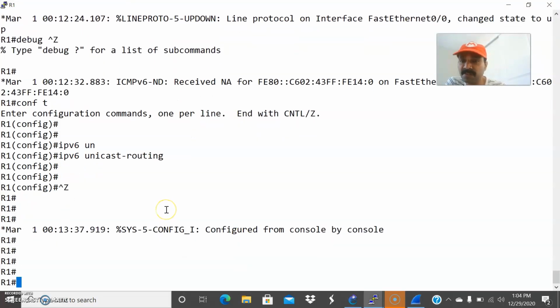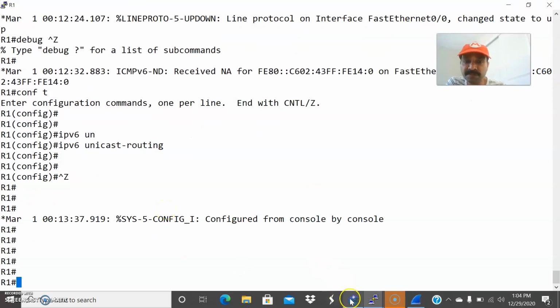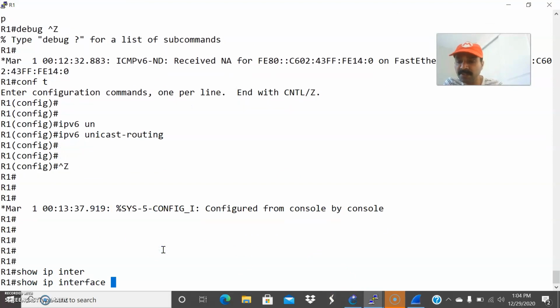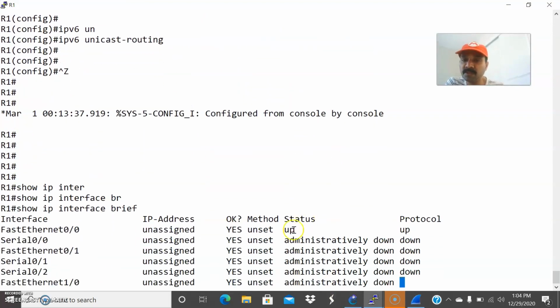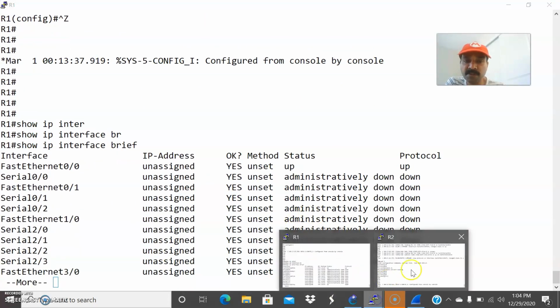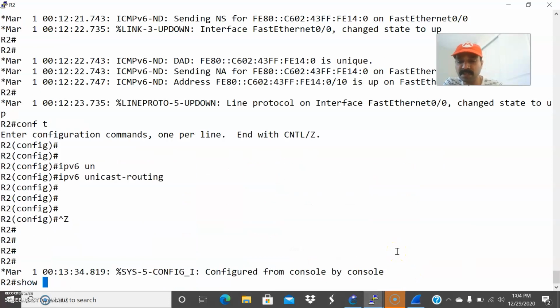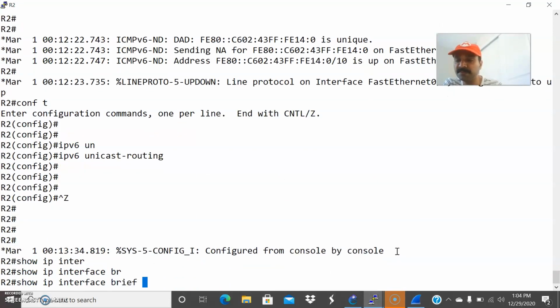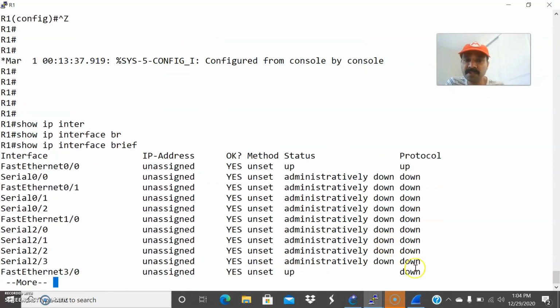So now let us configure the prefix, right? Before that, let us check the interface. Show IP interface brief. So FastEthernet is up, right? Similarly, let us go to R2 and let us check the interface. Show IP interface brief. So both the FastEthernet interfaces are up.